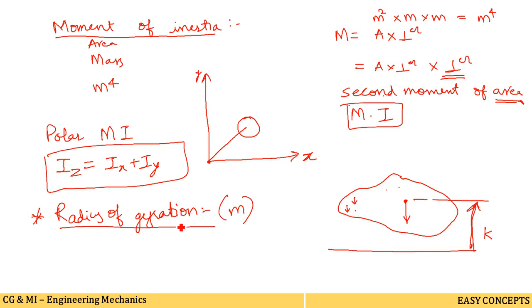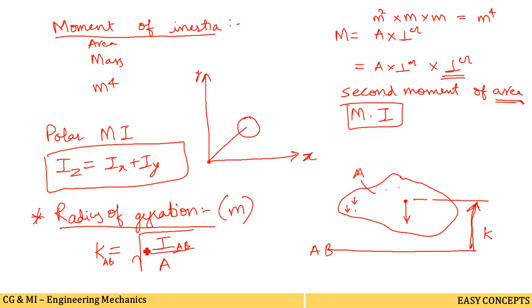Now the formula for k is I divided by A. Suppose you are talking about the AB plane. Then the radius of gyration for the AB plane is equal to the moment of inertia about the AB axis divided by the area of this surface.